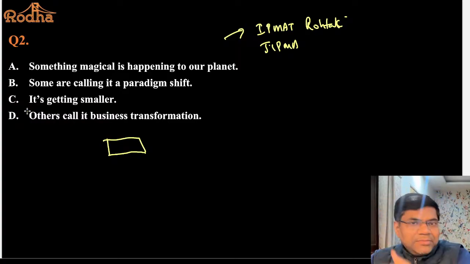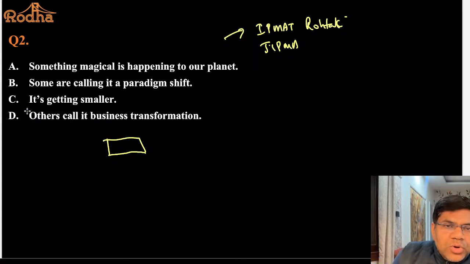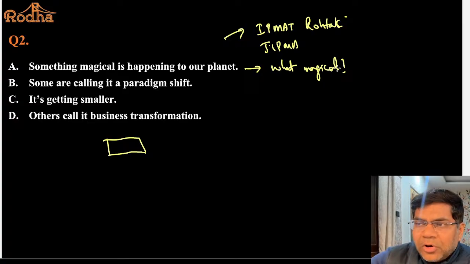Sentence A says something magical is happening to our planet. ठीक है, आपने कहा something magical is happening to our planet. So if you say something magical is happening to our planet, then I want you to tell me what magical is happening to our planet. है ना? What is that magical thing happening to our planet?